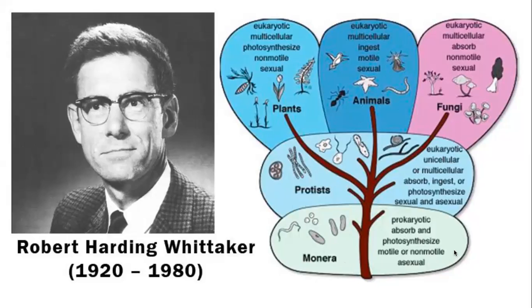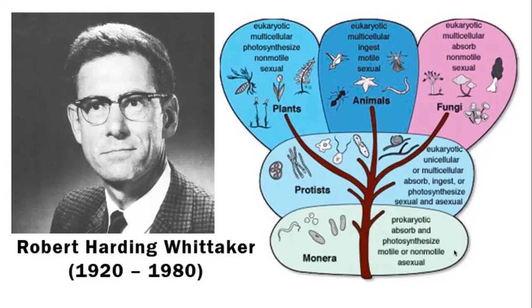So for kingdom Monera, all these organisms are prokaryotic. Now, if you were there in the previous class, if you have studied so far, you will understand the difference between eukaryotic and prokaryotic, mainly a well-organized nucleus. Absorb and photosynthesize, motile or non-motile, asexual.